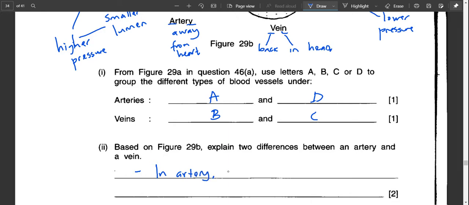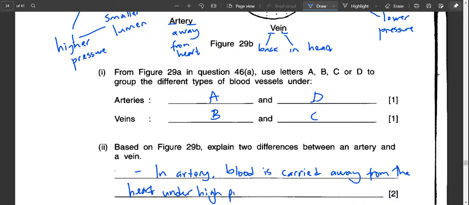Let's talk about the function first. For an artery, blood is carried away from the heart, that's one mark already, and the second thing you can mention is under high pressure. Don't talk about oxygen in this case because oxygen is different, so under high pressure is another one mark.